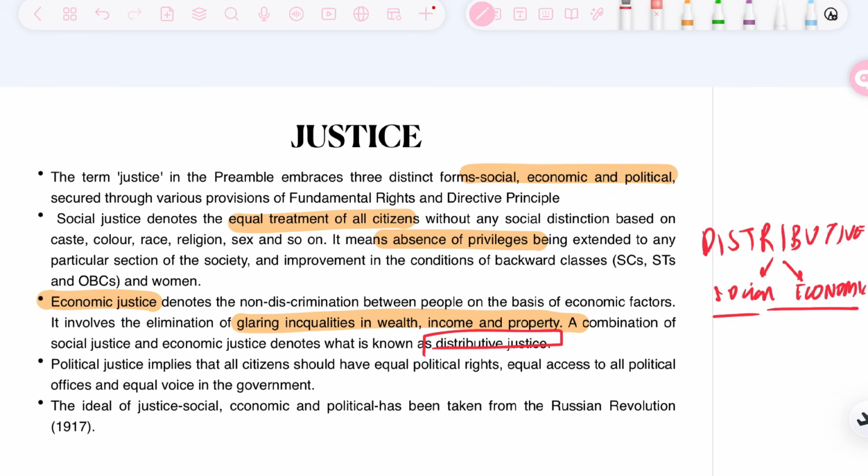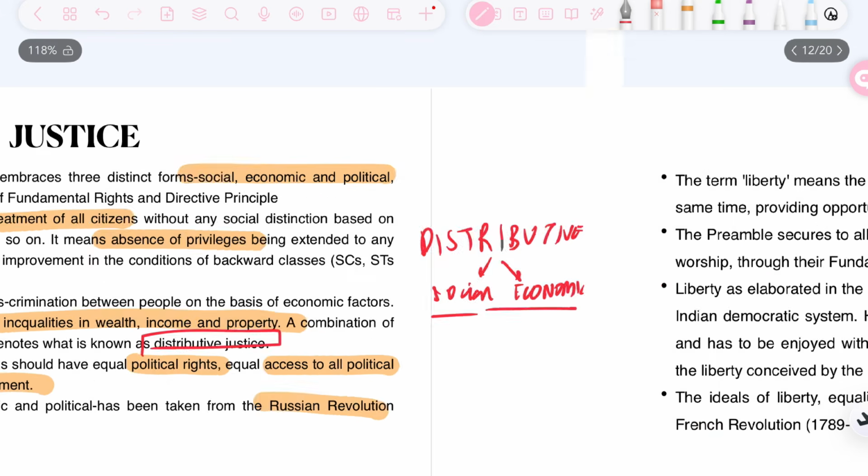And the third justice area that we have to study is basically the political justice. What does it mean? That all citizens should have equal political right, access to political offices, and equal voice in the government. For example, one manifestation of political justice is one person, one vote, universal adult franchise in India. So now where are these ideas of social, economic, and political justice being taken from? These are being inspired from the Russian Revolution 1917.